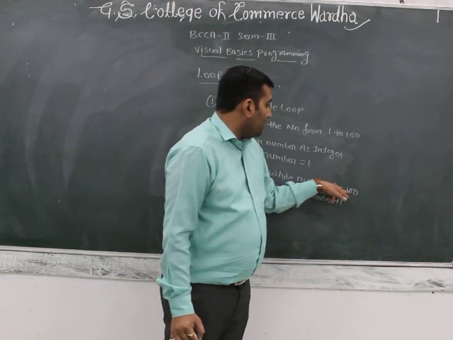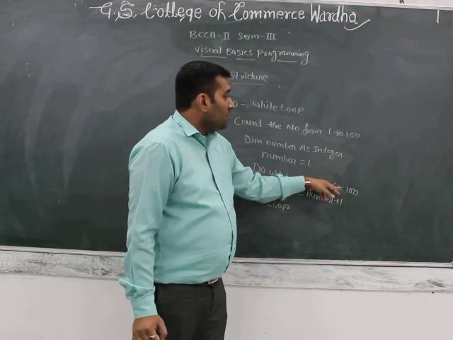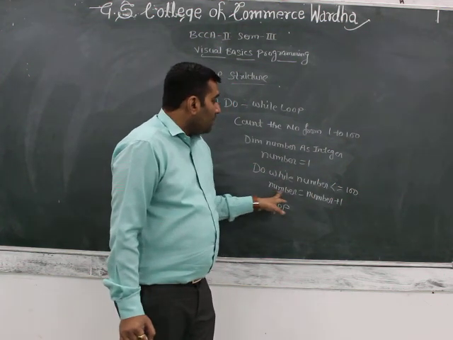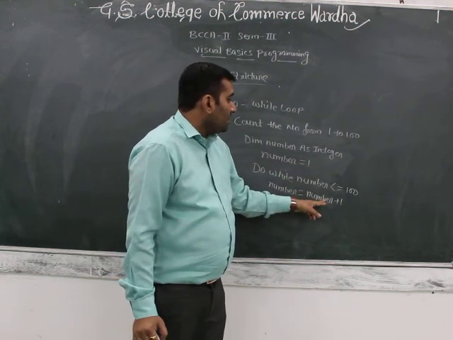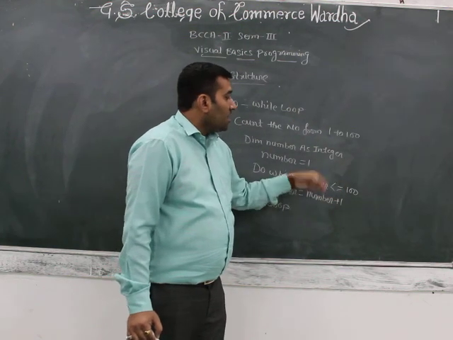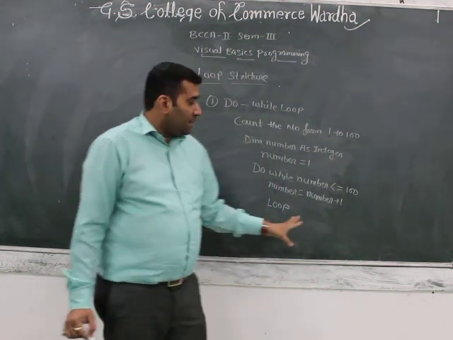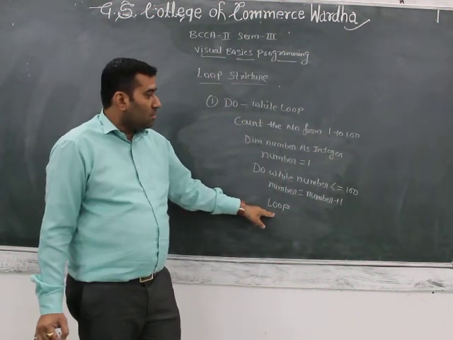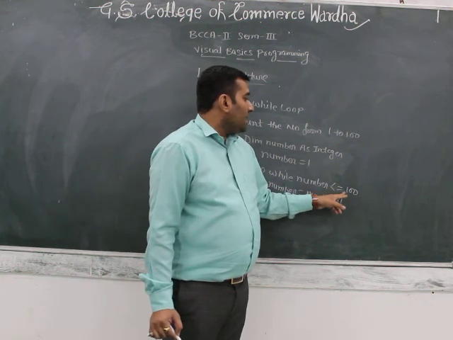Less than or equal to 100. The counting continually works: number equals number plus 1. Here the first number is 1, then number plus 1 becomes 2, then 3, 3 plus 1. In this way the numbers 1 to 100 are printed, and then close the loop. Here the first number is 1, and 1 is less than or equal to 100.